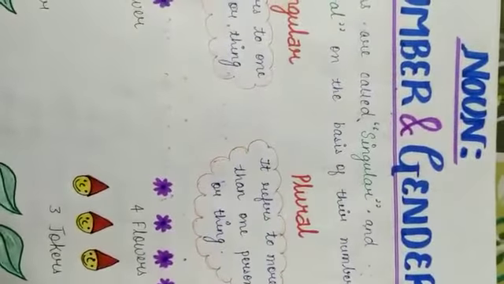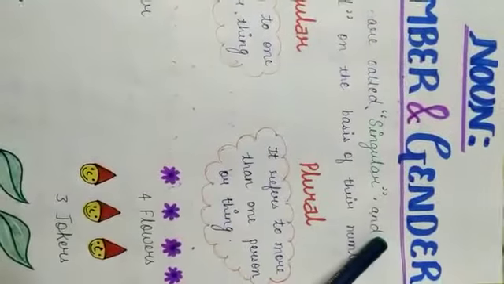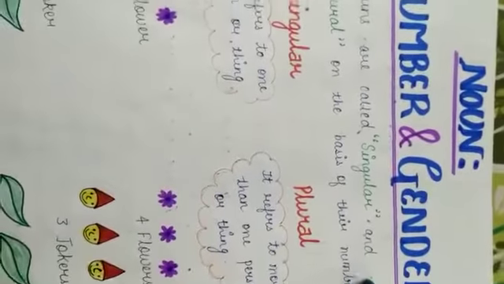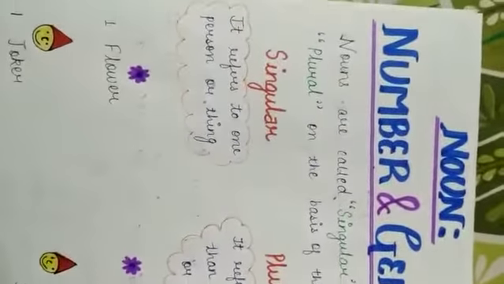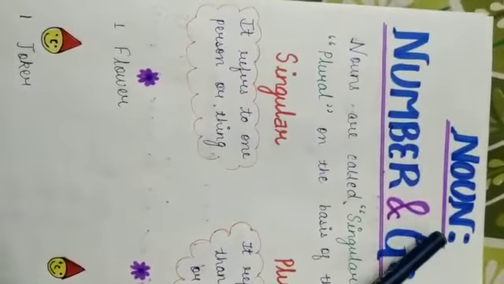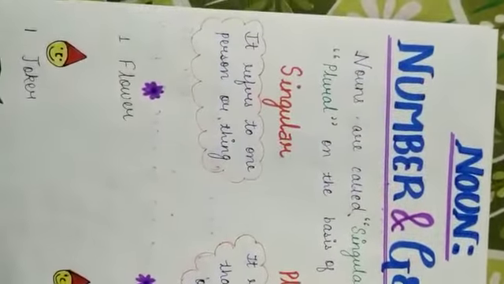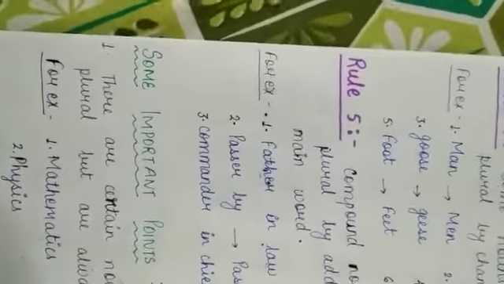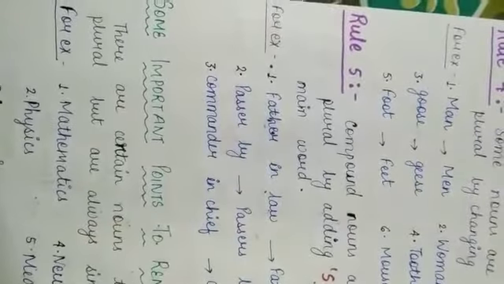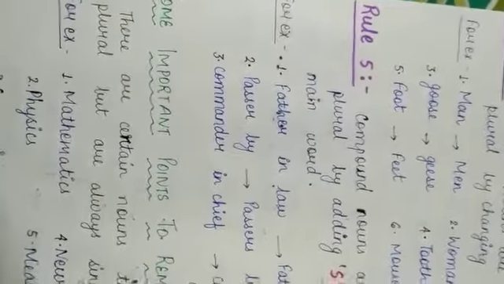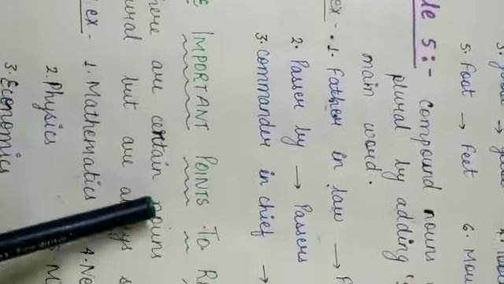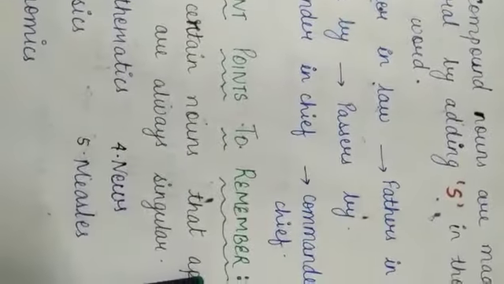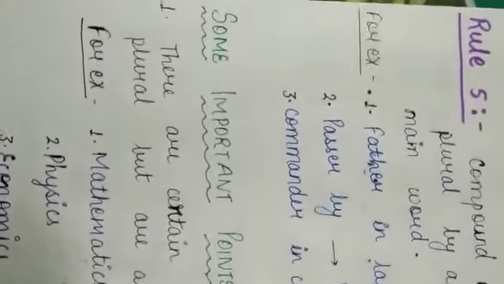Before discussing noun on the basis of gender, there are some points we should keep in mind for the topic noun and number. So let's complete it first, then we will move further. As we discussed the 5 rules of changing singular into plural, now there are some important points that we should remember. What is the first point?